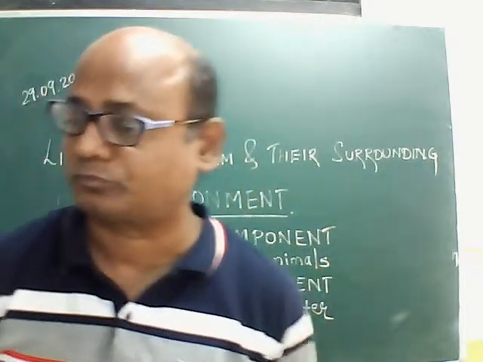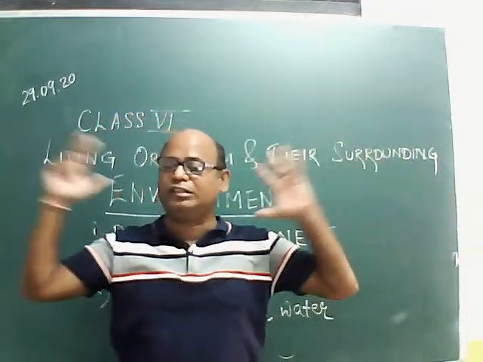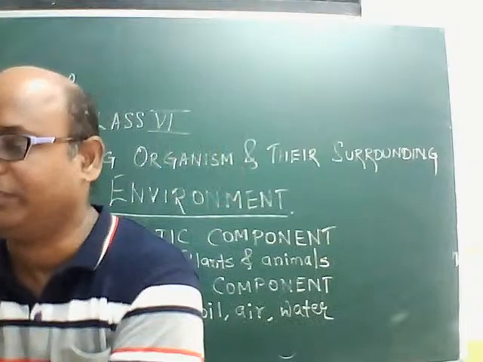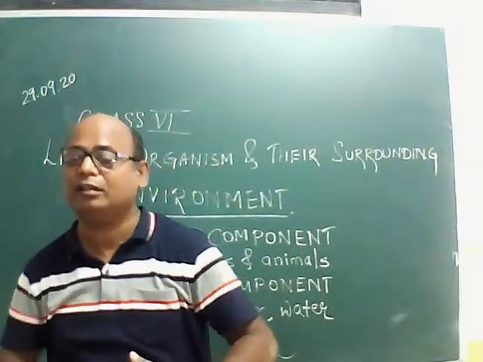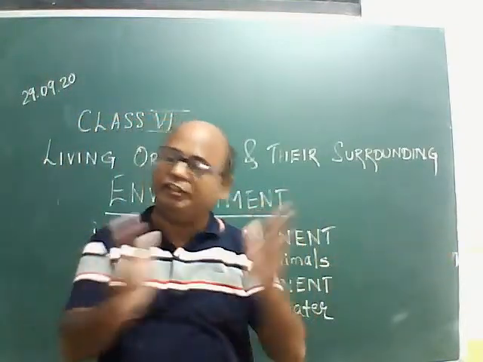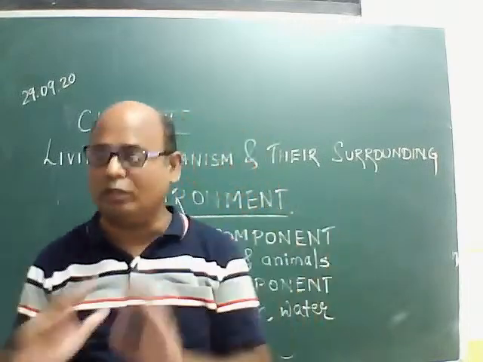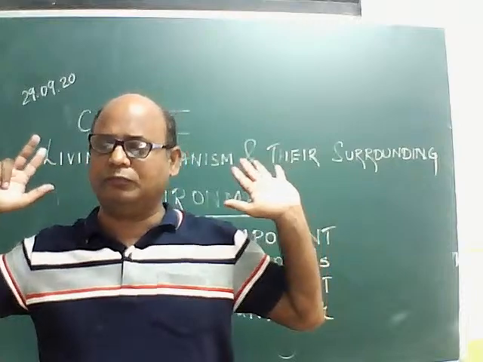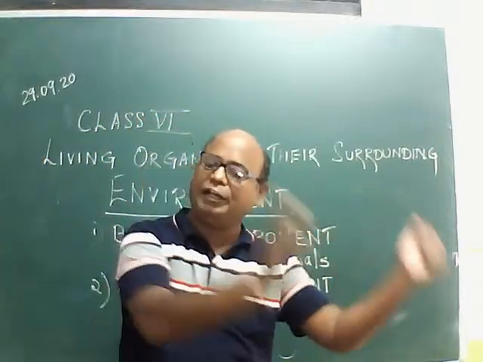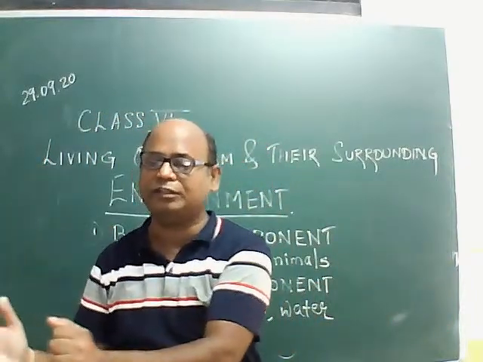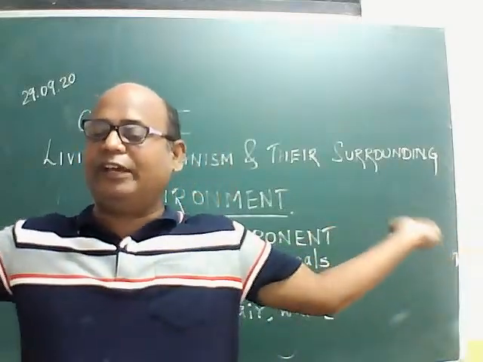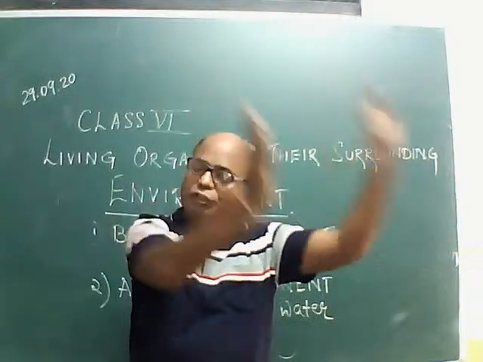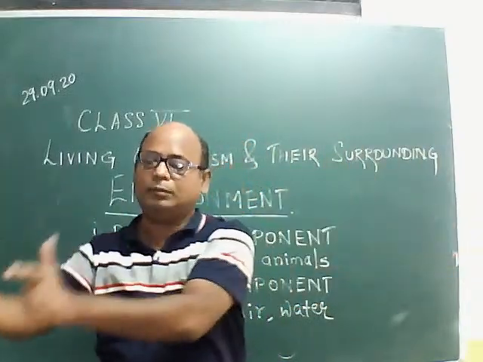So this surrounding, that is our environment, consists of natural, man-made, and biotic and abiotic components, that is living thing as well as non-living thing. You can take anything in your surrounding, it will be either biotic or abiotic. Lastly, we categorized the things in our environment into the two, biotic or abiotic.